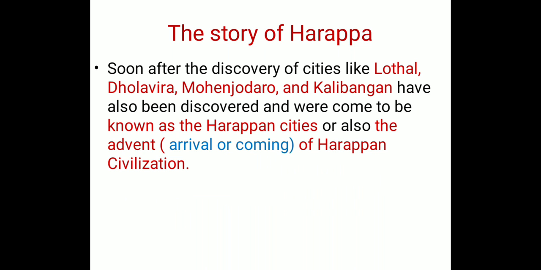As soon as the first city, Harappa, was discovered, these cities were also discovered soon after: Kothal, Dholavira, Mohenjo-daro, and Kalibangan. They were also known as the Harappan cities because their buildings were similar to the first site, and they were known as the advent of Harappan civilization.